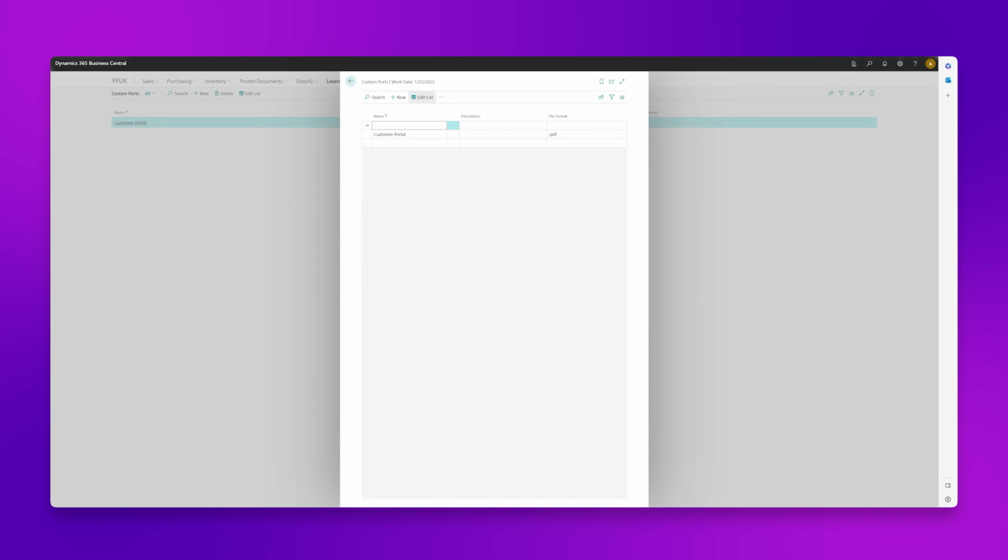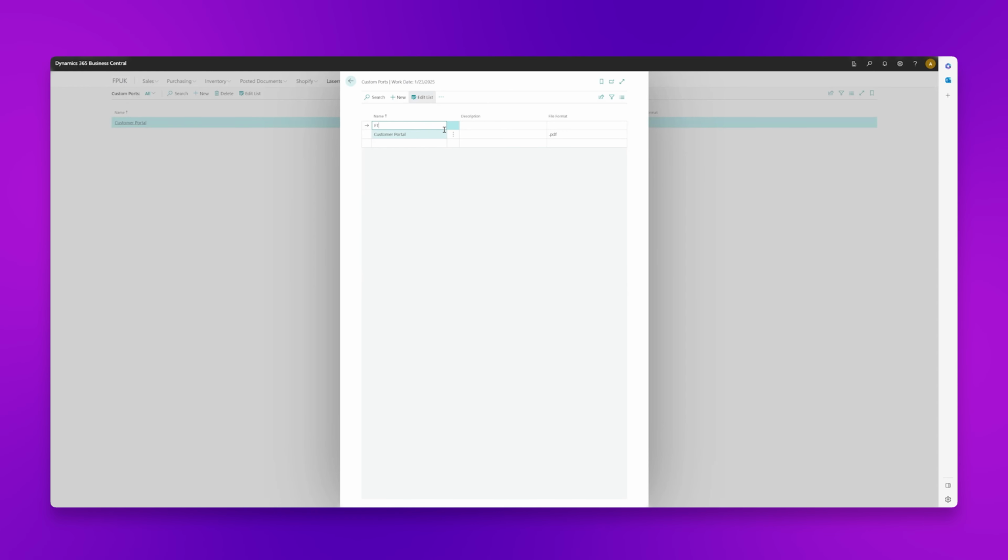In this demonstration, I want to show you how easy it is to set up multi-channel delivery, which will include an EDI file sent to an FTP site, or it could be a customer gateway, adhering to the EU invoicing regulations. So within Business Central, I've gone into my Lasernet setup, and the first thing that I want to do is add an additional custom port.